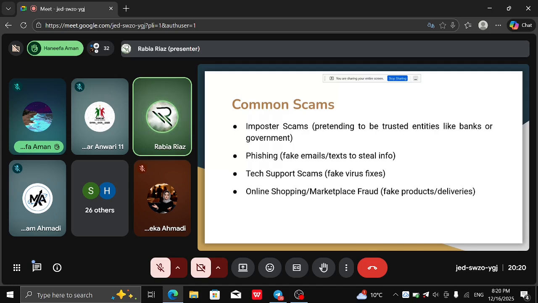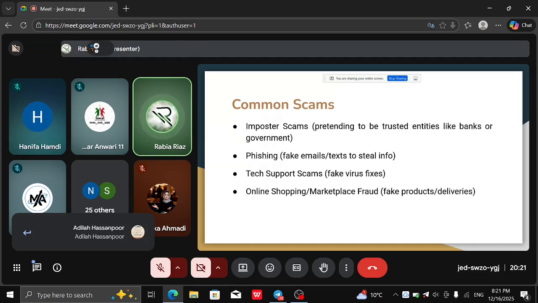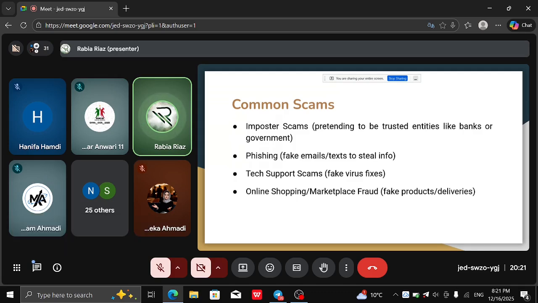But what you need to know is that if anything like that happens, do not give any information on the spot. You want to verify whether what that person is saying is true or not. If this is from your bank, you can call your bank's helpline number and ask for confirmation if there is any problem.